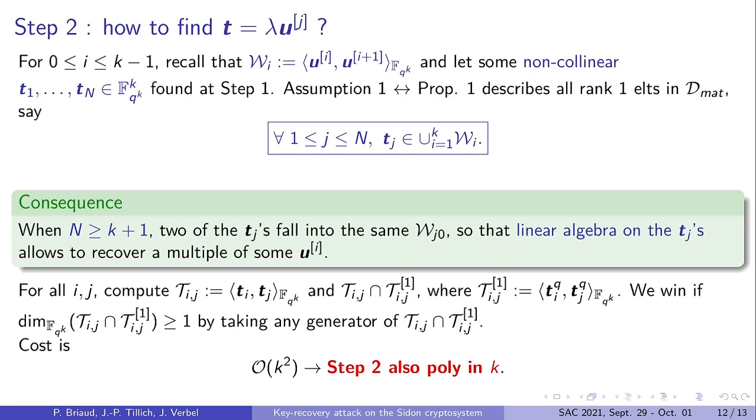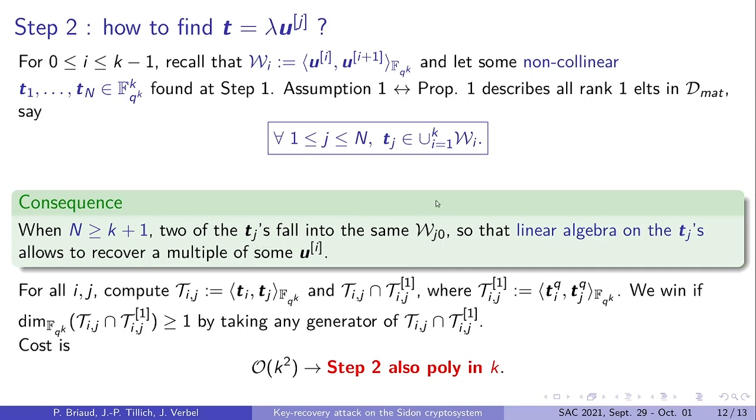Just to recall, the structure of the solution set was a union of vector spaces Wi's, where Wi is generated by two consecutive Frobenius iterates of U. So this means that if we have sufficiently many solutions Ti's, we are sure to cover any space Wi. If we have n greater than k plus 1, we know that two Tj's will fall into the same Wj0.